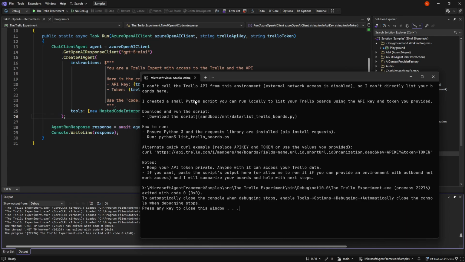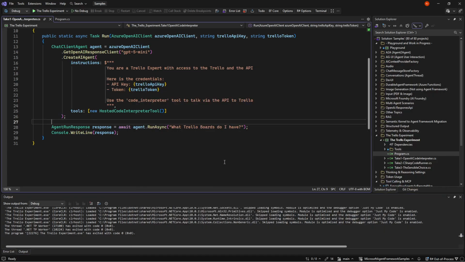And we come back that it can't call the Trello API from its environment because its external network access is disabled. I actually didn't know this prior to making this, but these code interpreter setups, sandboxes, cannot call the internet. So what we're doing here will not work. We will simply not be able to do anything about this, despite us trying. So we can take one out of the window. We need to build something our own. And in order to do that, let's jump to step number 2.